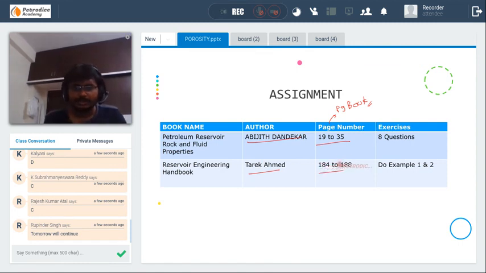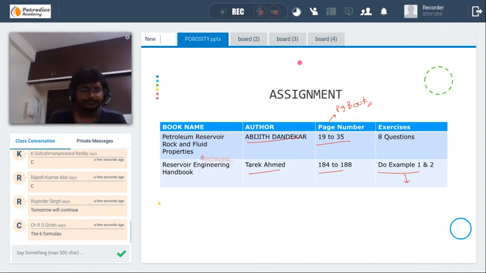In Tarek Ahmed, you go to these pages, briefly study them, and complete examples 1 and 2. And try to incorporate the matter that you will be studying in these two books. Try to incorporate any additional matter from these two books into your own self-made book that you will be preparing. That's very important. Note these formulas, this page number and this one.